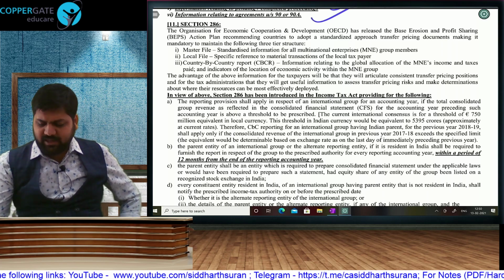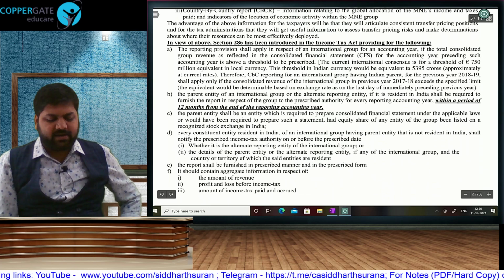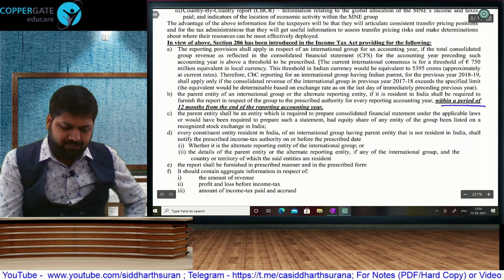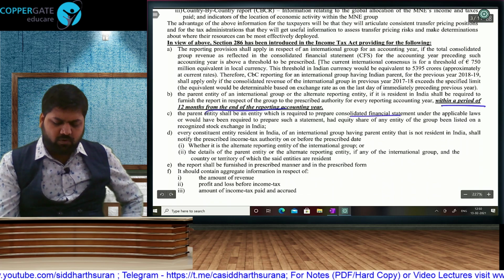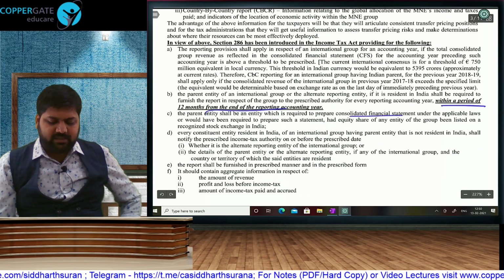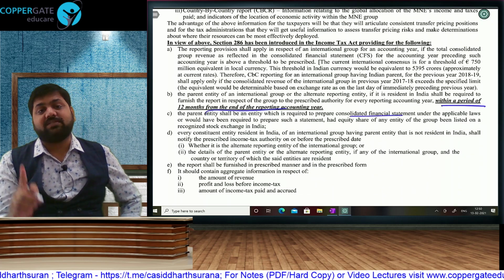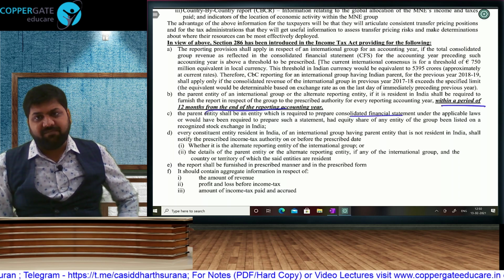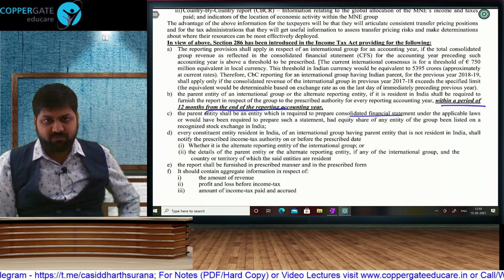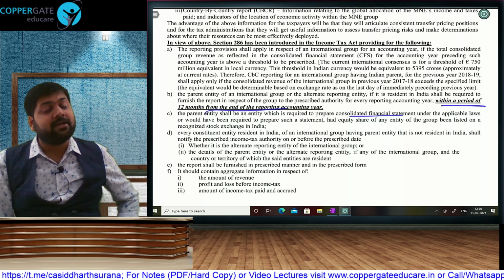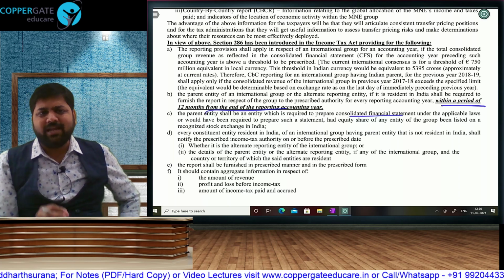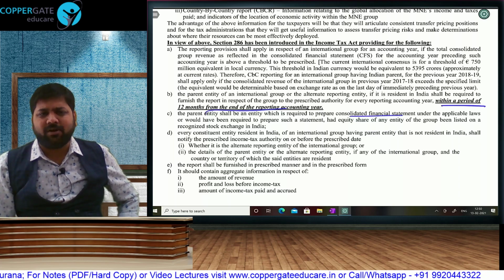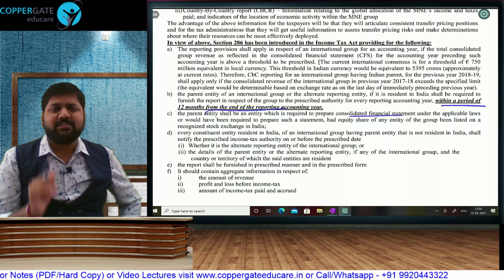Thereafter, all the duties have to be done by the alternate reporting entity, which in our example is Mumbai. Within a period of 12 months from the end of the reporting accounting year, you have to prepare the consolidated financial statement and submit. But obviously, the alternate reporting entity will furnish. So Mumbai will furnish, Delhi does not have to. And that also if the parent entity is non-resident. If the parent entity is in India, as I told you in the last lecture also, then you don't have to bother about anything. The problem arises when you don't have your father.